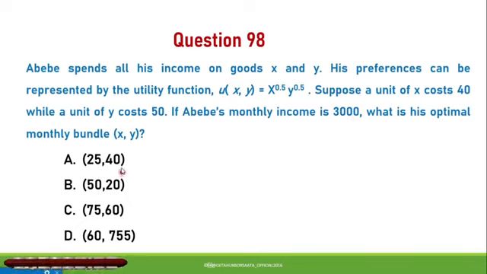A. 25, 40, B. 50, 20, C. 75, 60, D. 60, 75. The correct answer is A. When you perform the analysis, you get the pair X 25, Y 40.